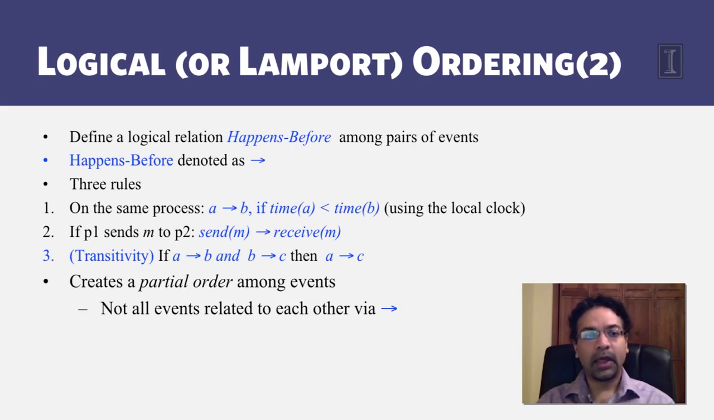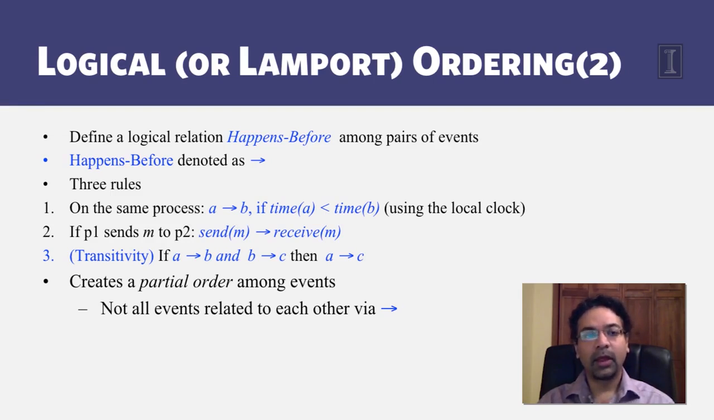relationship. If the two events A and B are on the same process and the time at event A is less than the time at event B, notice that this is the time using that process's local clock, which only moves forward. If time A is less than time B, then A happens before B. Okay, this is fairly common sense. This is like saying I unlock the house, and then that event happens before me entering the house.